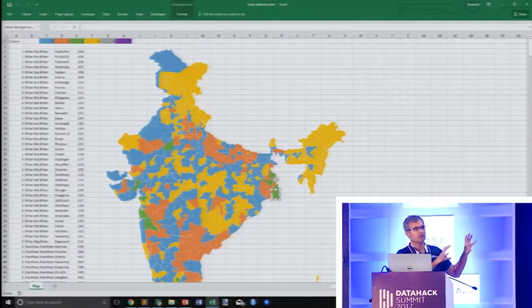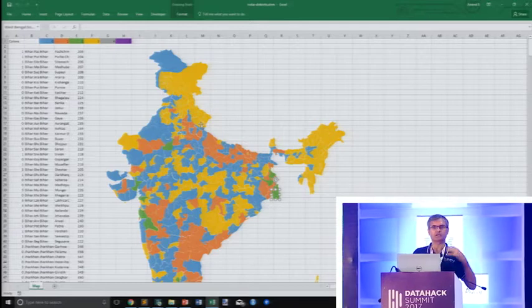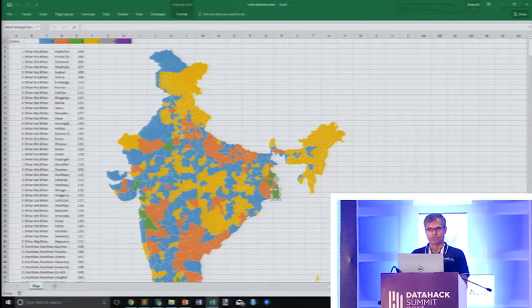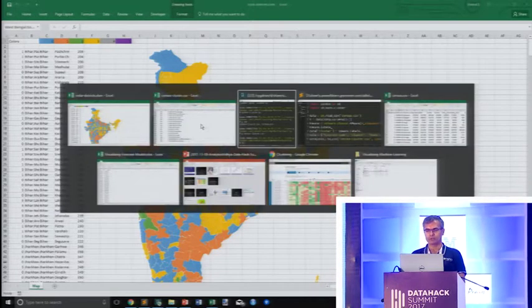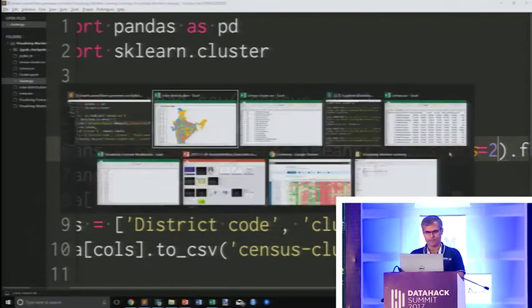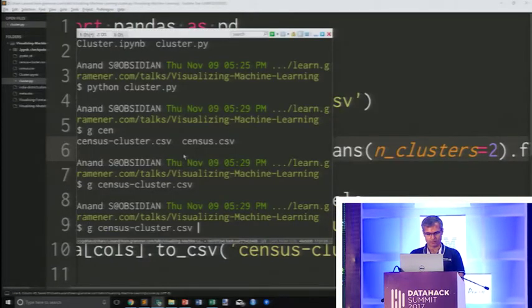The greens are hovering around the metro areas mostly. Okay, that's one kind of a pattern. Now, this is slightly more helpful. Right? Now, with this, I can start iterating. Okay, what if I were to divide India just into 2 clusters? Let's do that. And run the same algorithm again.